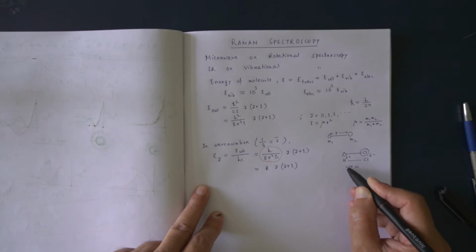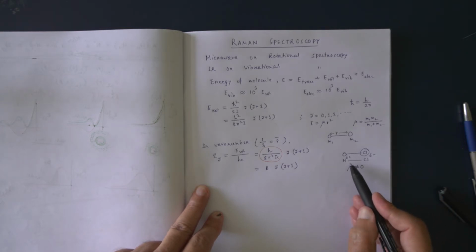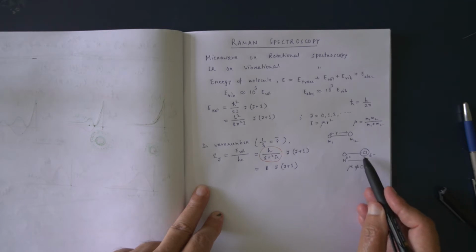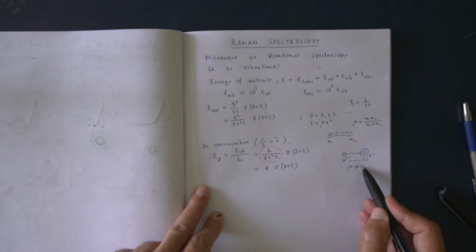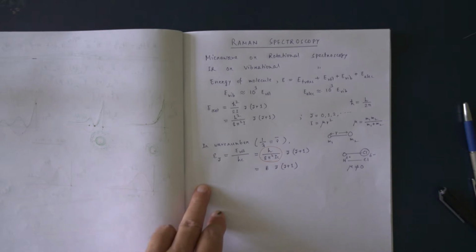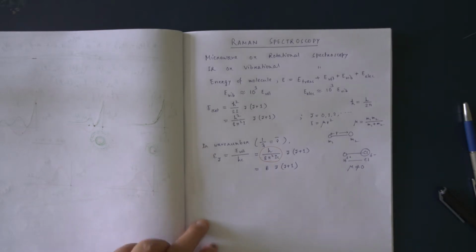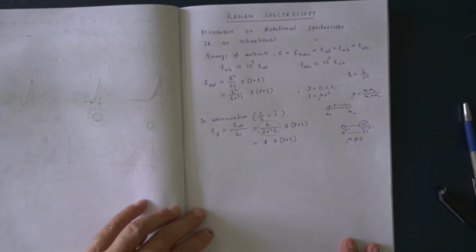That means the dipole moment mu is not equal to zero. That means this molecule has a permanent dipole moment. So in rotational spectroscopy, what type of molecule do we want? We want molecules having a permanent dipole moment.